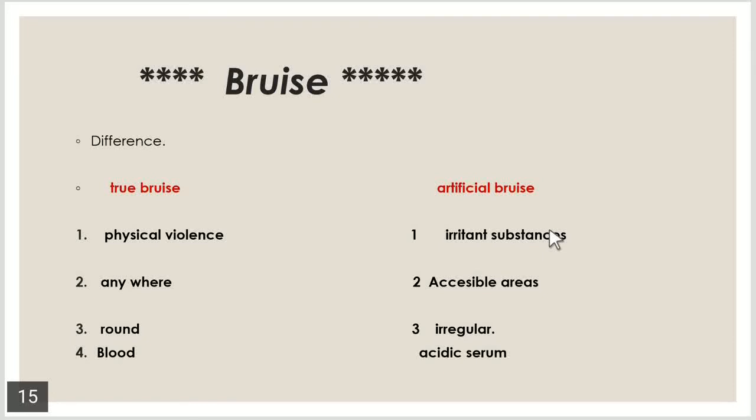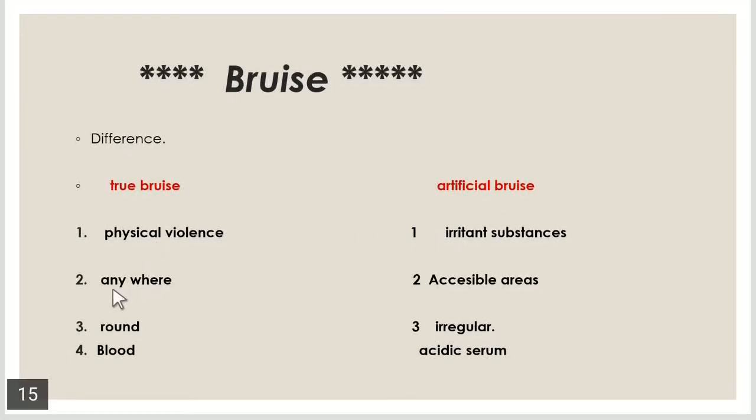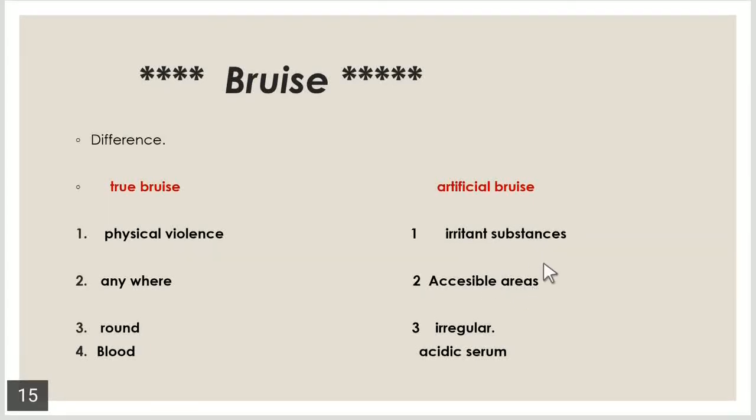So these may be the root of plumbago or marking nut juices or any other toxic plant products which result in artificial bruising. True bruising can occur anywhere in the body, but artificial bruising is caused by the individual himself, so it occurs on the accessible areas where we can reach and apply the irritant substance. True bruise is round in shape, but the artificial bruising is irregular.